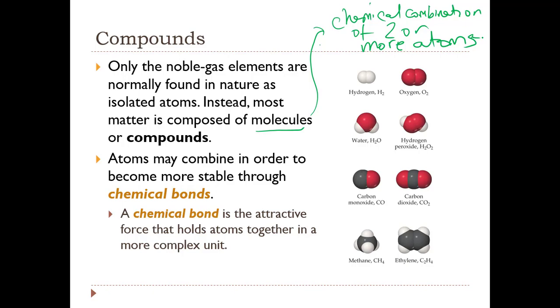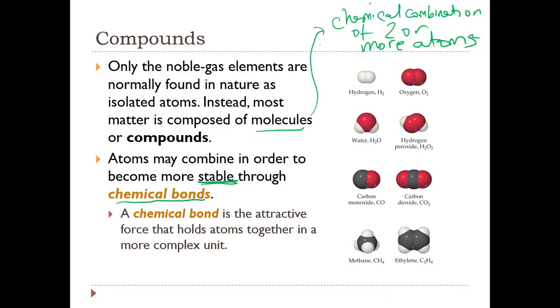Atoms may combine in order to become more stable. So all atoms ever want in life is to become stable, and by combining with other atoms, to form molecules or compounds, this helps them to become more stable, and they combine with other atoms chemically through what we call chemical bonds. So a chemical bond is the attractive force that holds atoms together in a more complex unit.